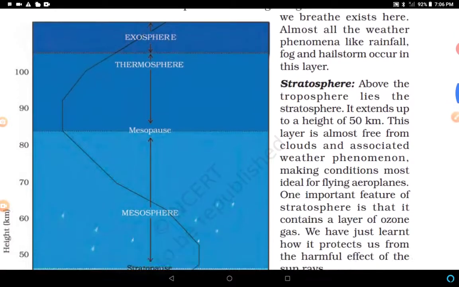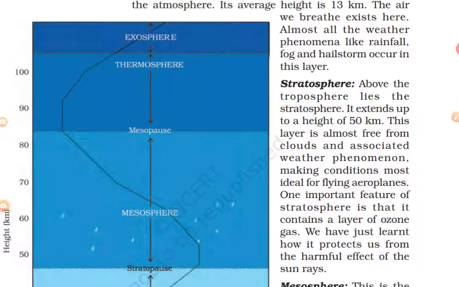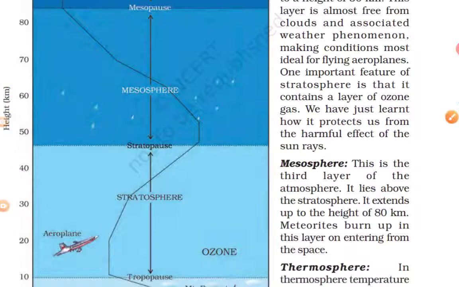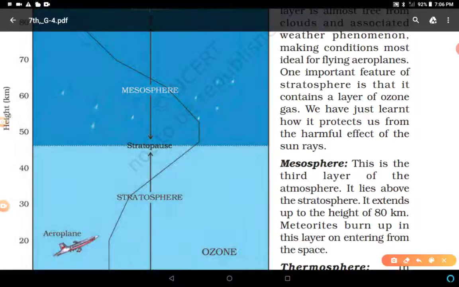Now we'll discuss the stratosphere. This is the second layer, the stratosphere. Above the troposphere lies the stratosphere. It extends up to a height of 50 kilometer, where the stratopause separates the stratosphere from the upper layer. Right? You can consider this is the stratosphere and this is the mesosphere, and the stratopause separates the mesosphere from the stratosphere.